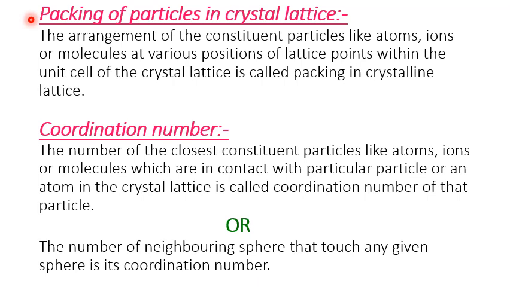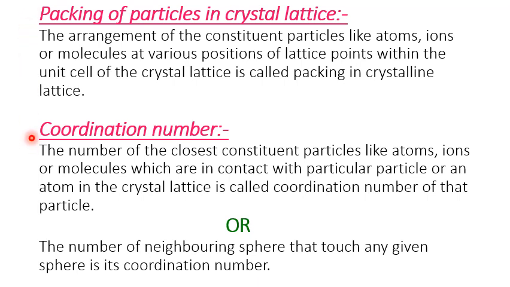While describing the packing of particles in a crystal, the individual particles are considered as hard spheres. If closeness of particles increases, the interparticle attraction also increases. That means in a crystalline solid, consider the particles or atoms as hard spheres, and if we bring these spheres closer, the interparticle attraction also increases.